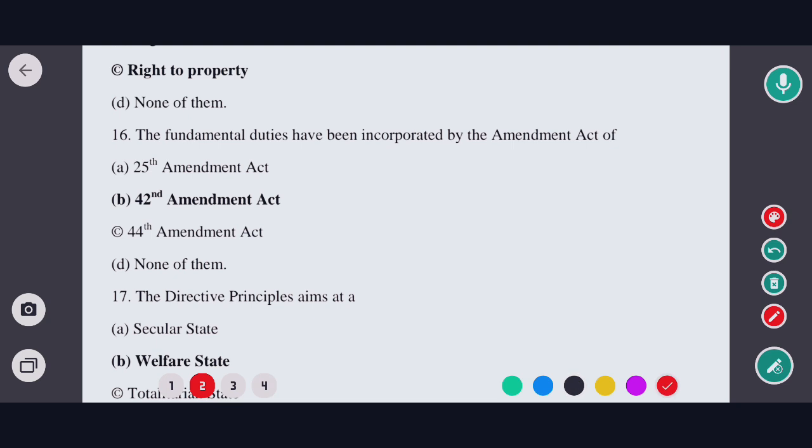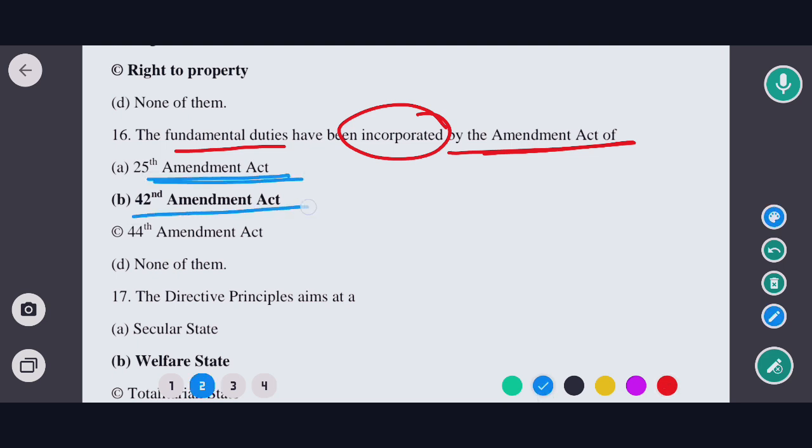So the next question is, the fundamental duties have been incorporated by the Amendment Act of, options are: A, 25th Amendment Act; B, 42nd Amendment Act; C, 44th Amendment Act; and D, none of the above. So in this case, the correct option would be option B, that means 42nd Amendment Act.